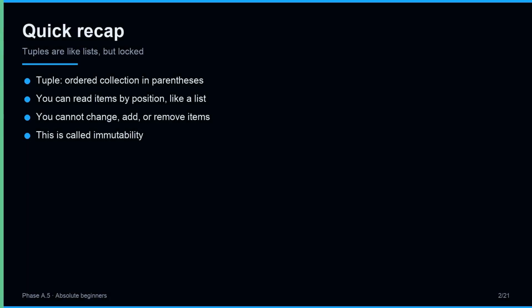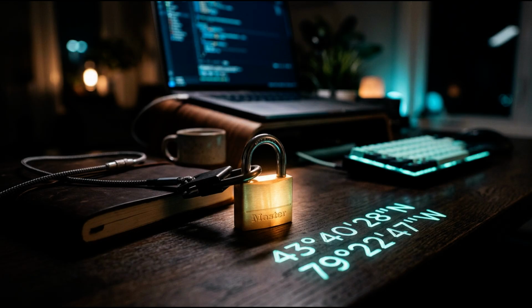Quick recap. A tuple looks like a list but uses parentheses instead of square brackets. Point equals 3, 4 creates a tuple of 2 items. You can read items by position, just like a list. But you cannot change them. Once a tuple is born, its contents are locked. This is called immutability. A list grows, shrinks, and changes. A tuple stays exactly as it was created, forever.